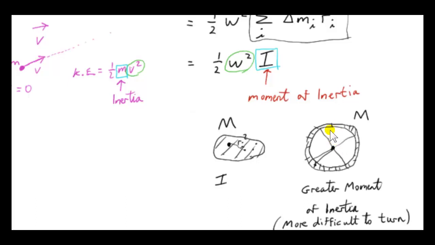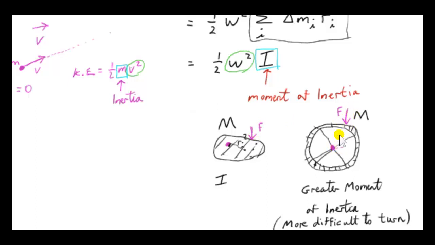So that means it's actually more difficult to turn this body. If we apply a force to the body here, the body will rotate about this axle. But if we apply the same force to this body here, this body will also rotate about the axle, but this force has the same magnitude as this force here.